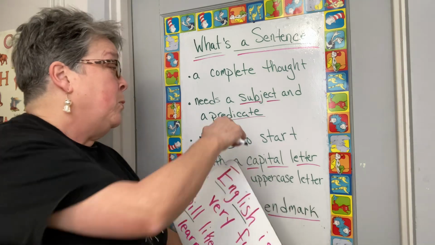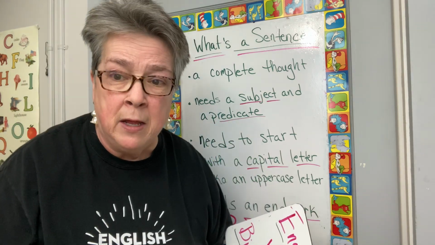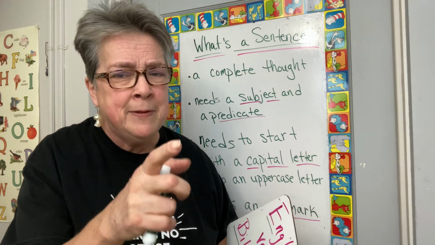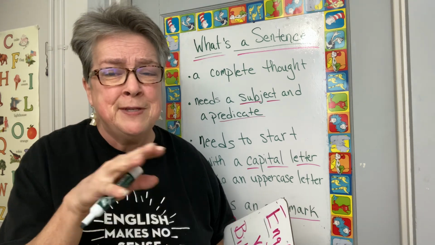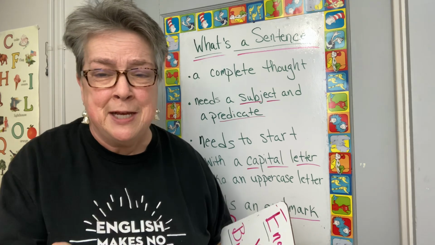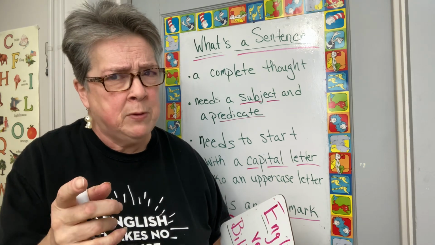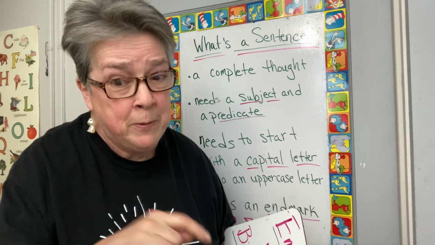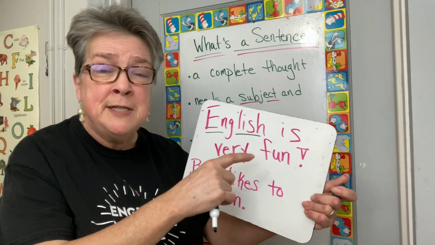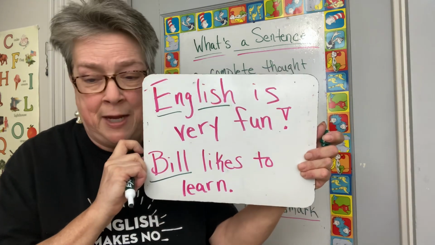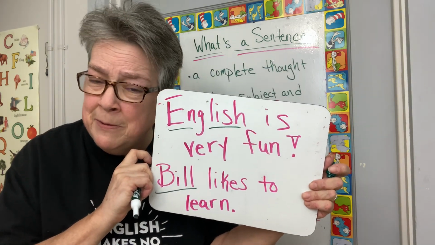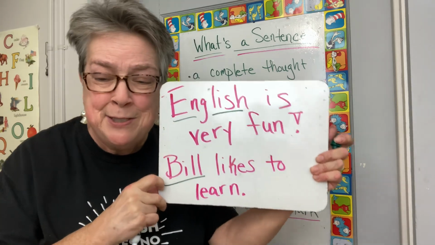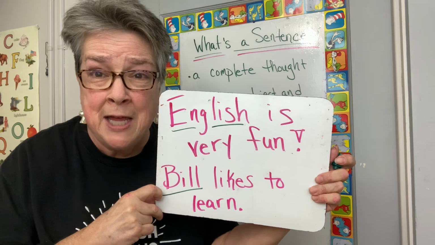Got it. Now, but we also need a predicate. A predicate. What's a predicate? Isn't that a verb? A predicate is the part of the sentence that tells what the subject does. Isn't that what a verb does? Yes and no. A verb is always included in the predicate. Huh? A predicate tells us what the subject is doing or what the subject is like.